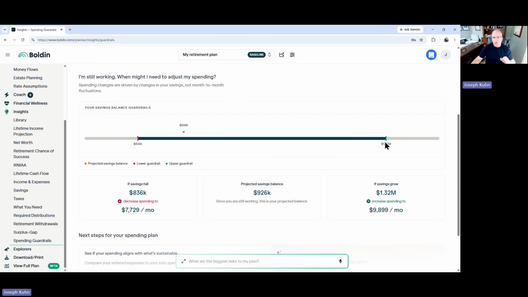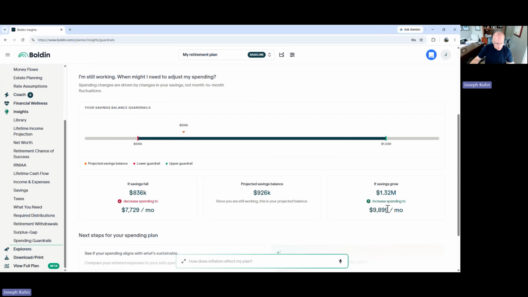And if you hit the upper guardrail, where you've got confidence of 95% probability, it's going to say, hey, increase your spending a little bit. It specifically tries to keep you between 70 and 95% probability of success and tells you how much to spend. Flexibility in spending is huge in increasing your percent successful.